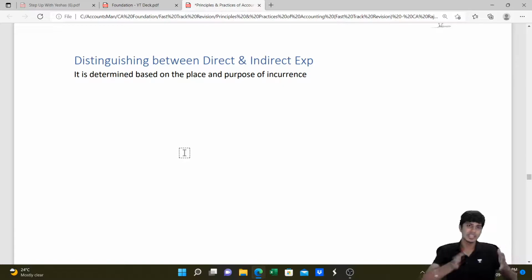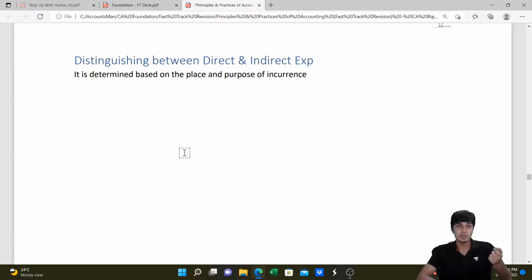So if the expense is directly related to manufacturing, it will come in manufacturing account. If the expense is relating to trading of goods, it will come in trading. If it is indirect, it will come in P&L account. For example, wages paid for manufacturing, manufacturing account. Wages at the warehouse, trading account. Salaries paid to employees, P&L account.